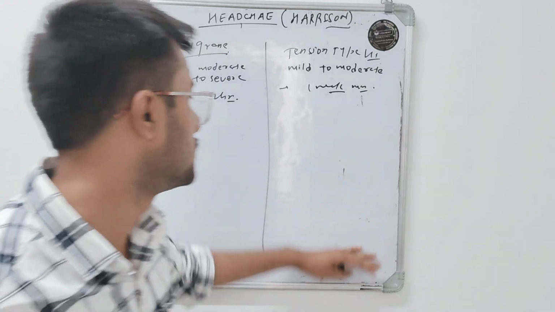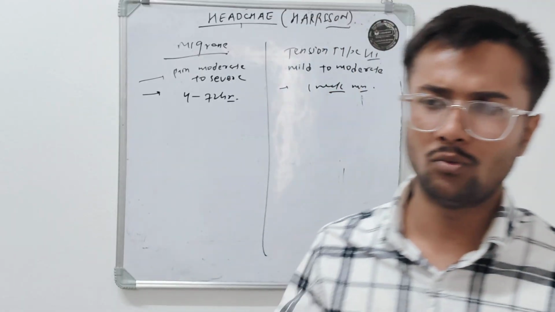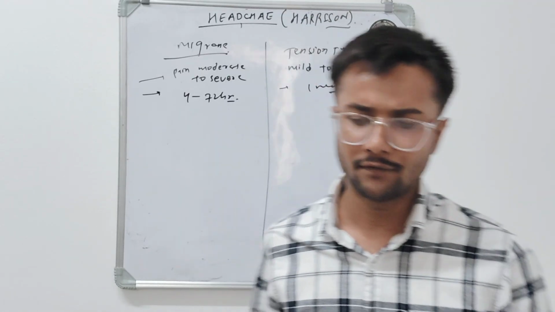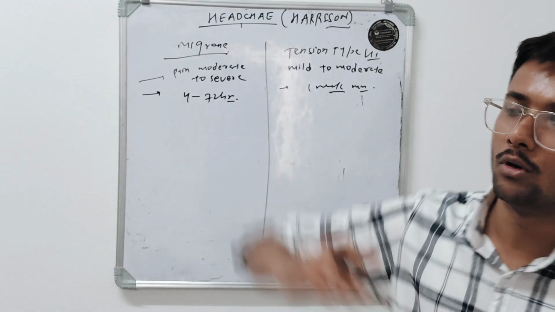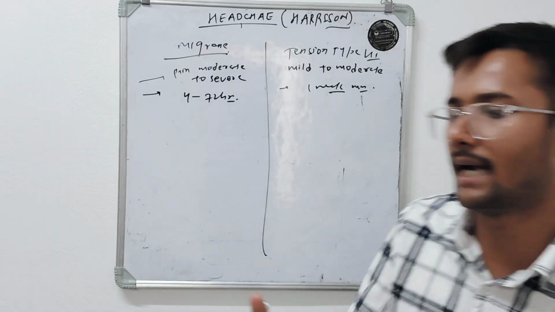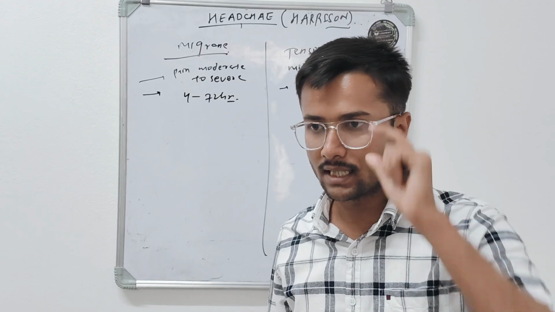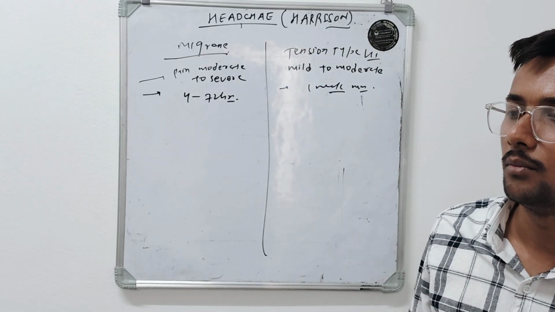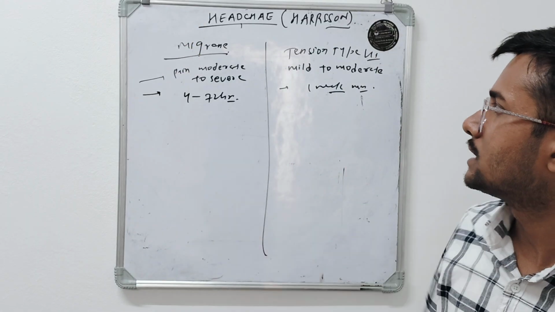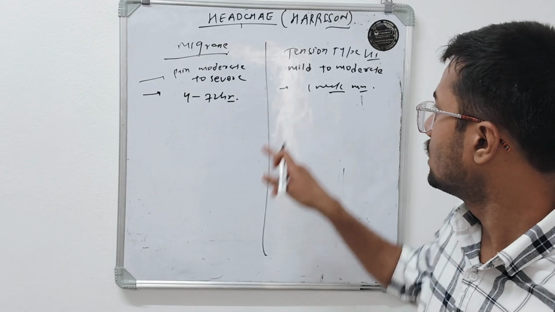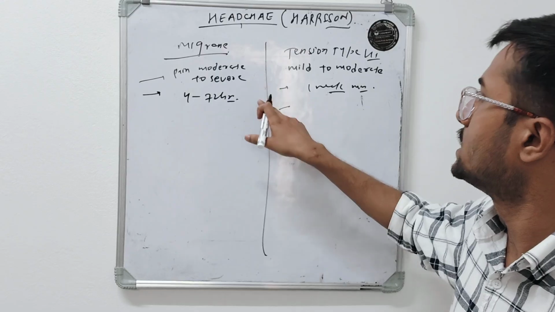So if a patient comes to the OPD with a headache that is around 1 to 2 days, not longer than 1 week or 10 days, lasting hardly 2 to 3 days, then we think about migraine. But if a patient complains of a mild headache that has been present for 10 or 15 days, then we can't think of migraine. It is a feature of tension type headache.